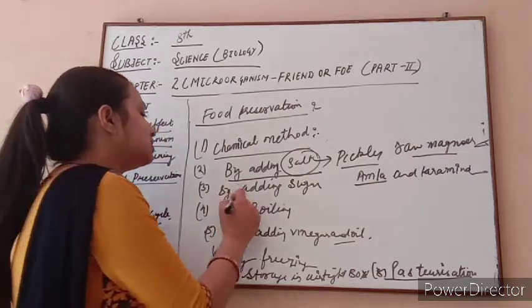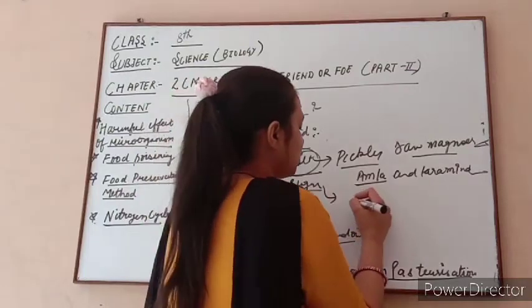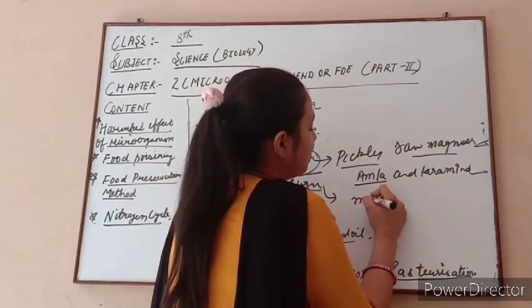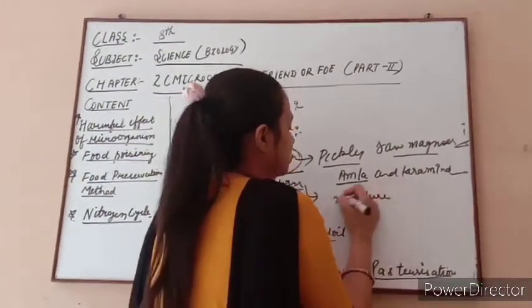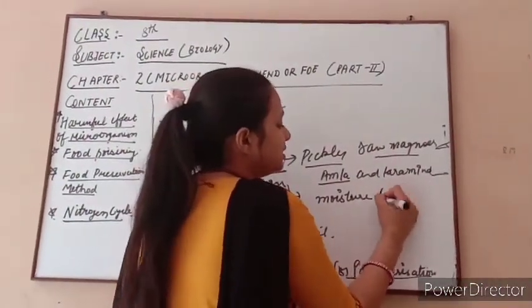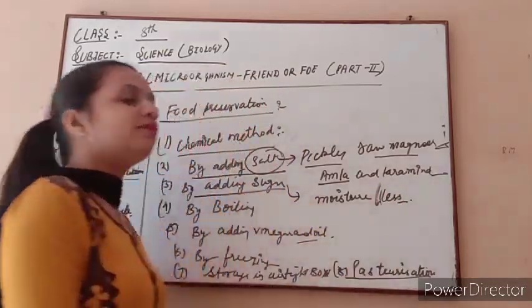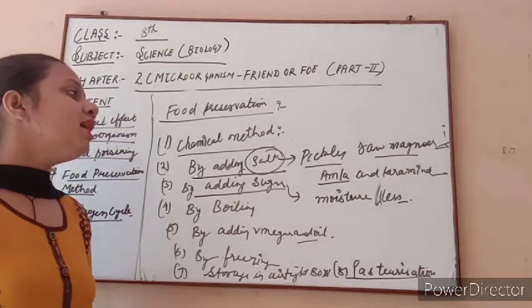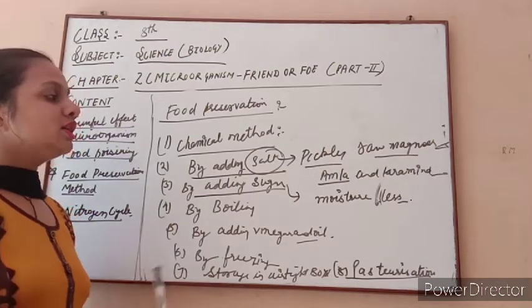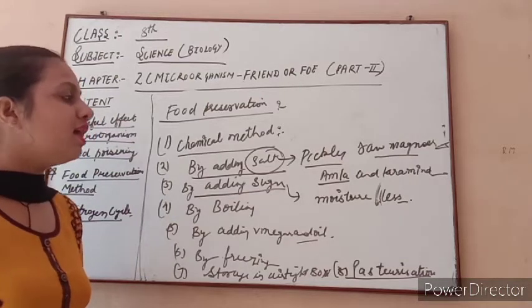Now after this we discuss adding sugar. Sugar also plays a very important role. When we add sugar to any food item, it decreases the amount of moisture. Moisture is the main reason for the spoilage of food. When we add sugar, it protects our food from moisture.